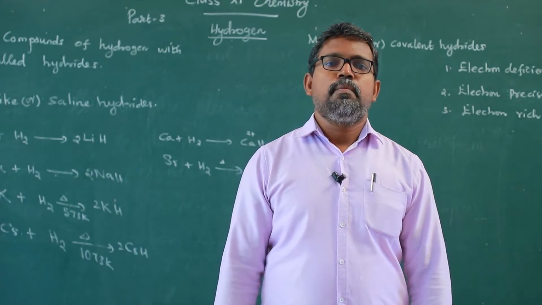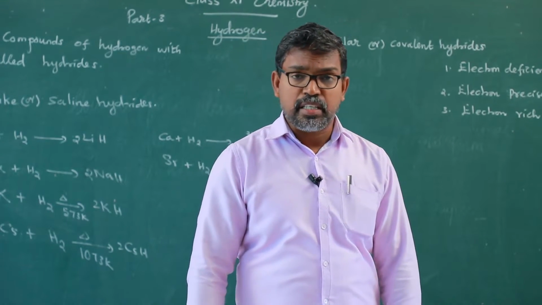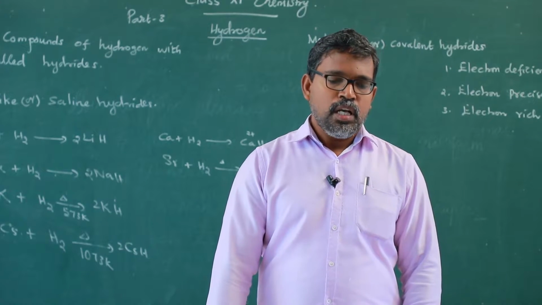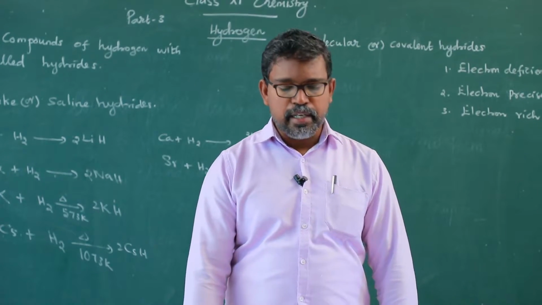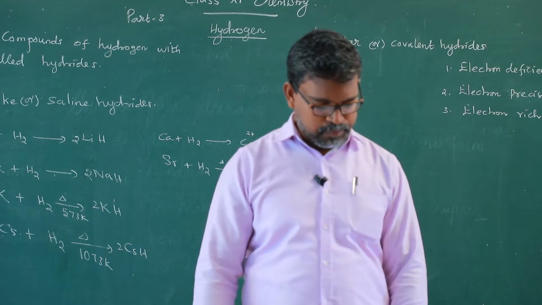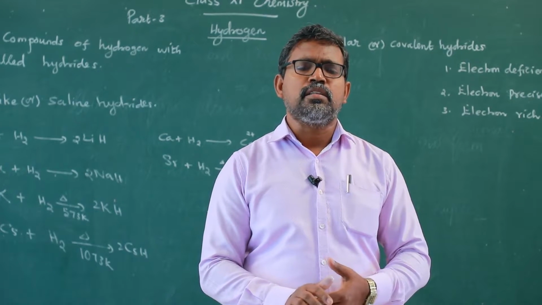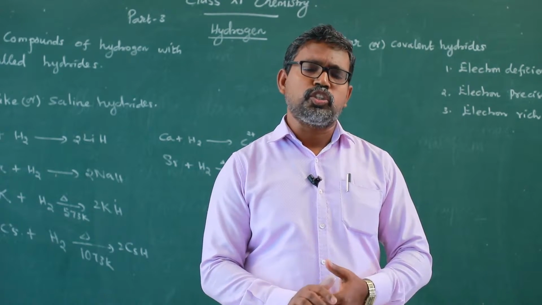So, what are the important characteristic properties of these ionic metal hydrides? First of all, the ionic hydrides are generally white or gray in color, non-volatile, and non-conducting in the solid state.